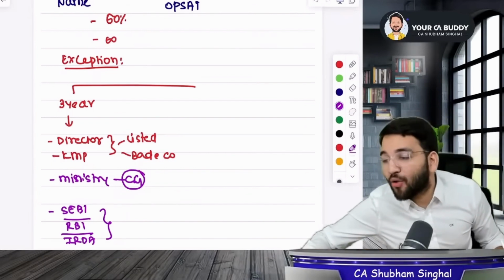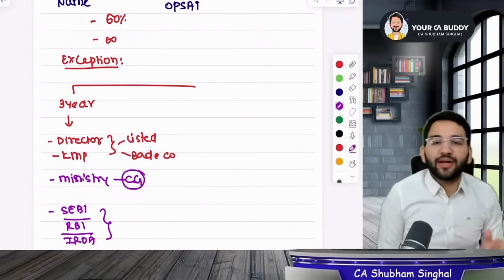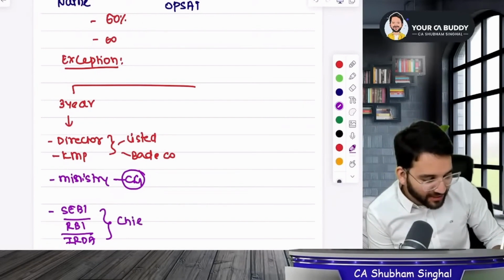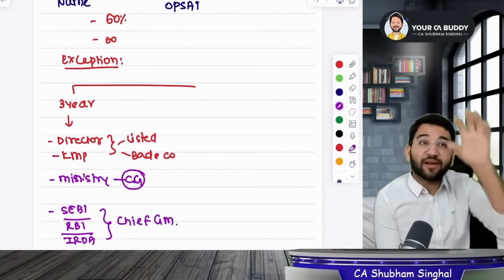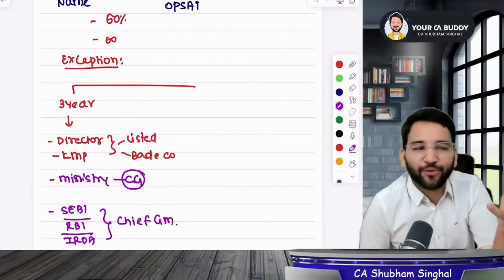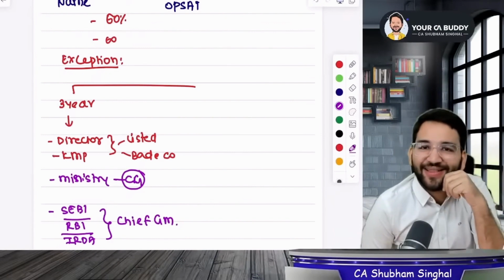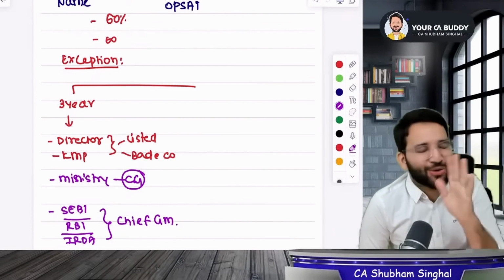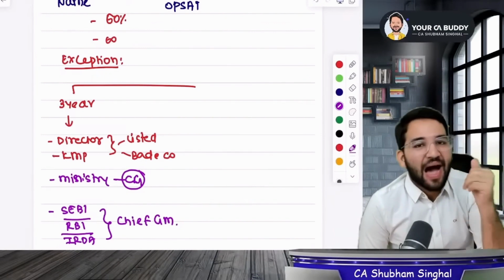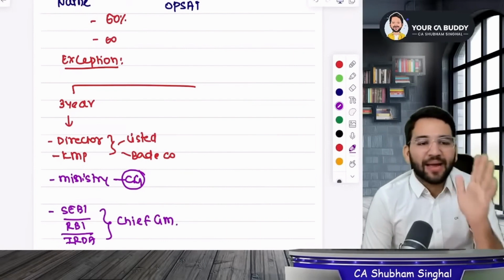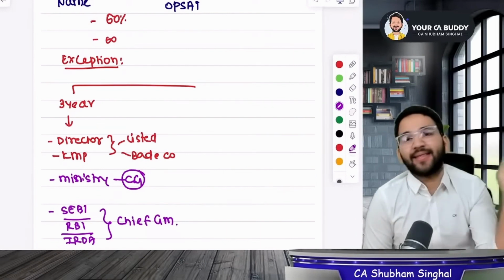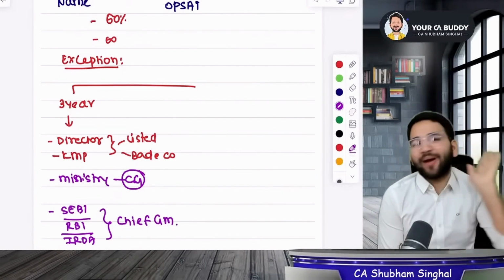A big position means the chief general manager position. Like a director in a company, here it is chief general manager. If you are at all these positions, then these provisions are not applicable. In all of the above stated provisions, you will be exempted from giving the OPSAT exam.